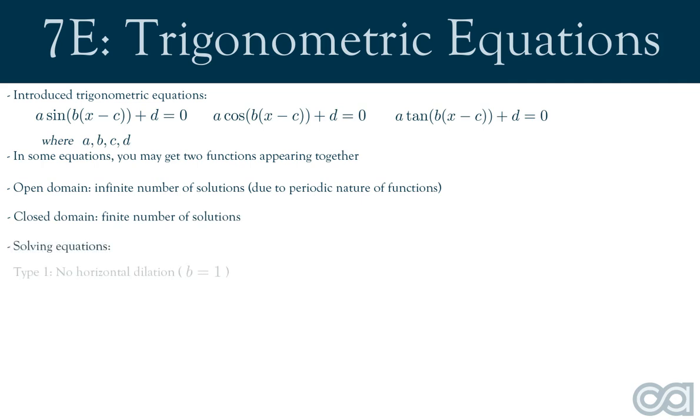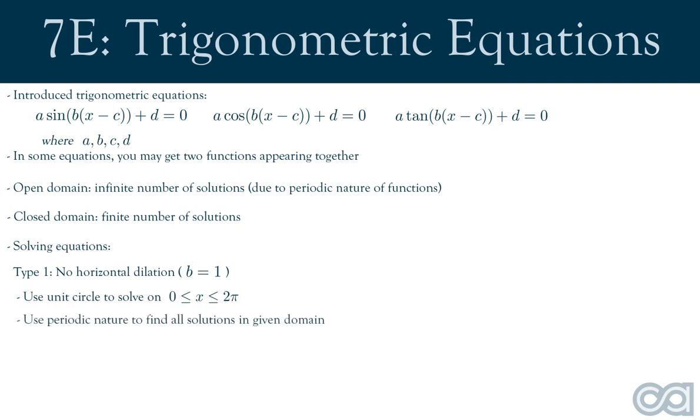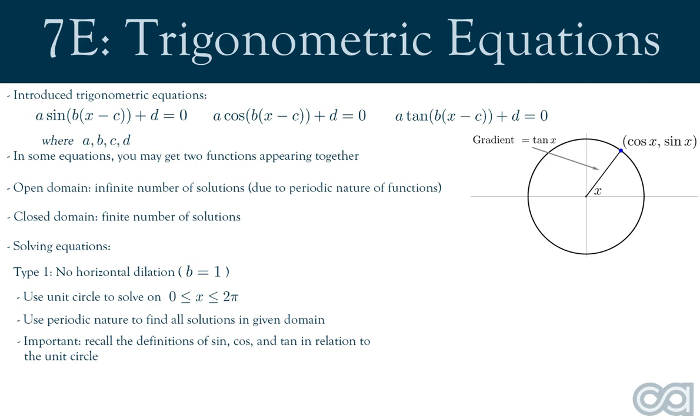To solve equations without any horizontal dilation, or in other words when b is equal to 1, we have to use the unit circle to solve for one revolution around the unit circle, and then use periodic behavior to find all the solutions in the given domain. To do this, it is important to recall the definitions of sine, cos, and tan in relation to the unit circle.